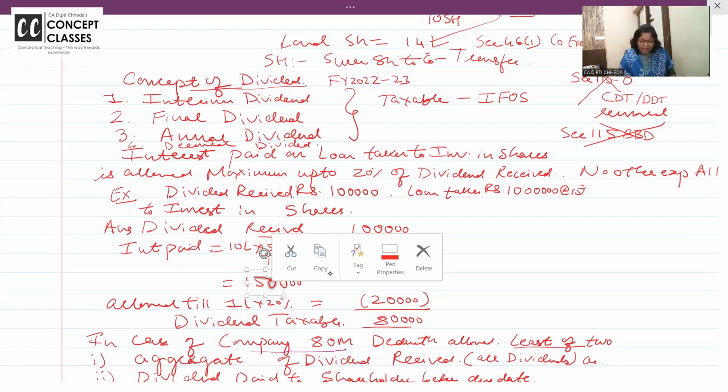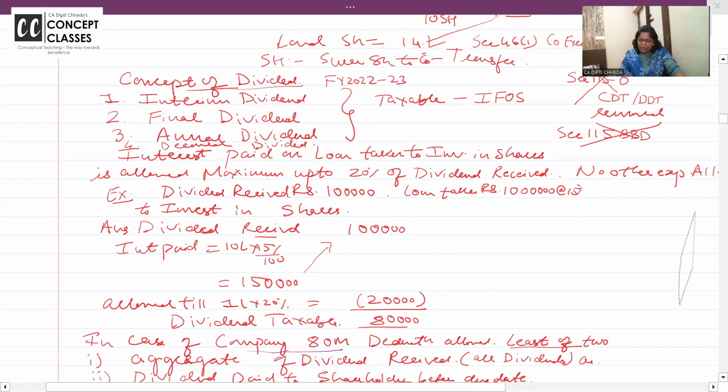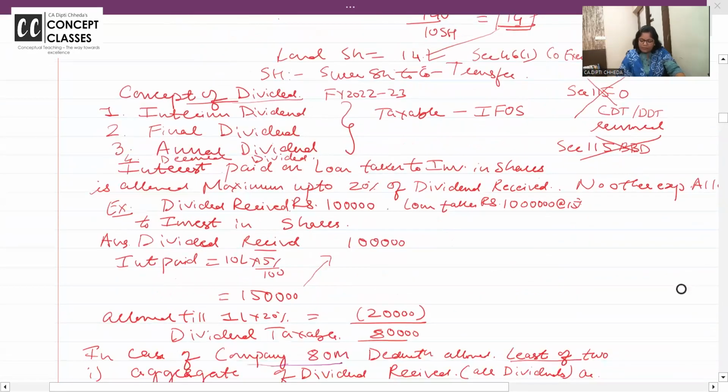So interest paid on a loan taken to invest in shares is deductible up to 20% of the dividend. Check this. No other expenses are allowed. In the exam, they will give you brokerage paid and other things, but nothing is allowed.